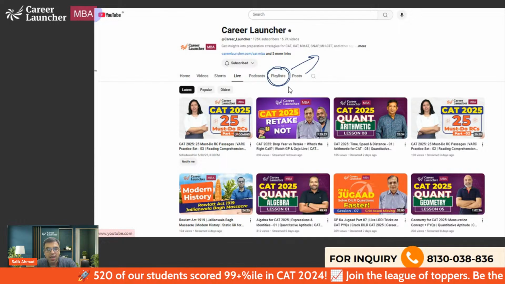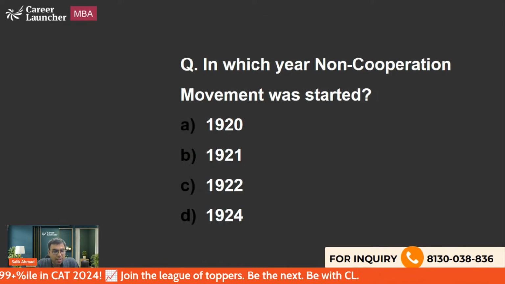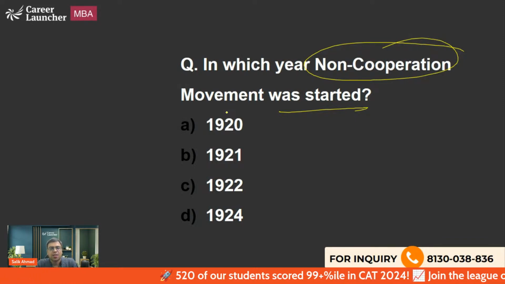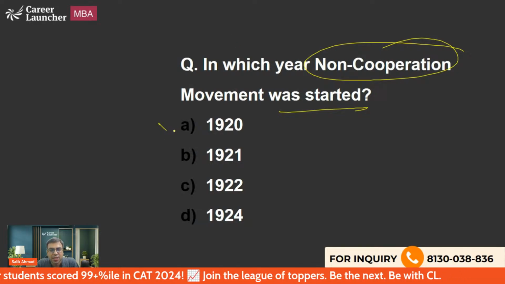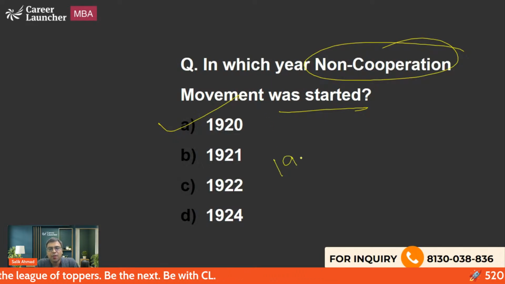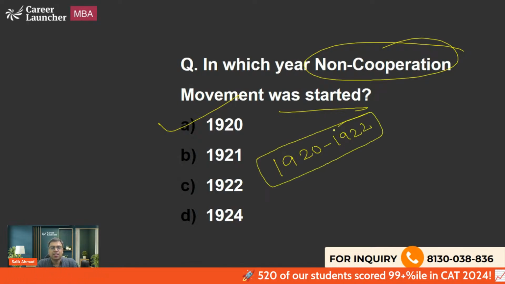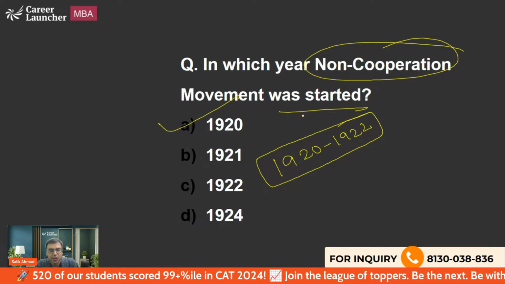So let us begin with today's class, and that is the non-cooperation movement. The first question is, in which year was the non-cooperation movement started? Your options are 1920, 1921, 1922, 1924. What is the right answer to this question? The right answer is option A, 1920. Basically, the non-cooperation movement was from 1920 to 1922, and this was a very prominent all India movement that you all should be aware of. So A is the right answer.